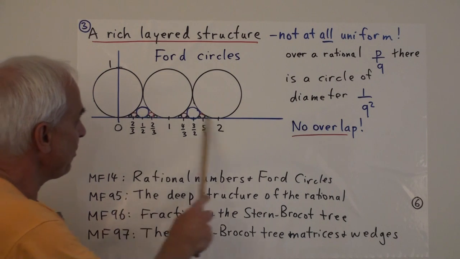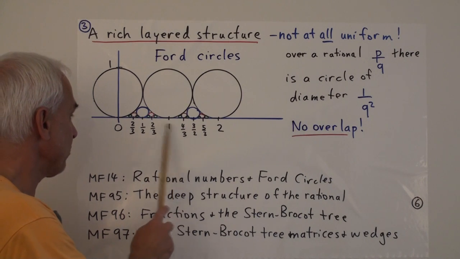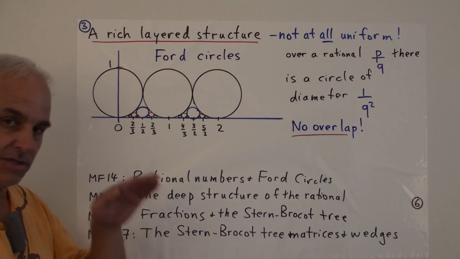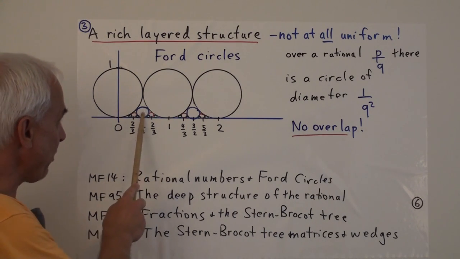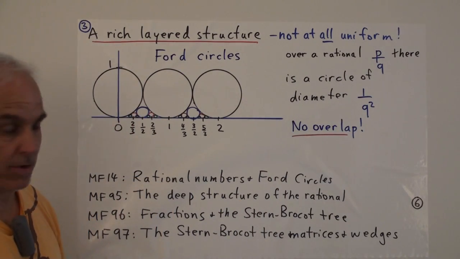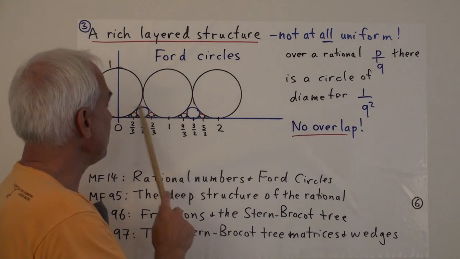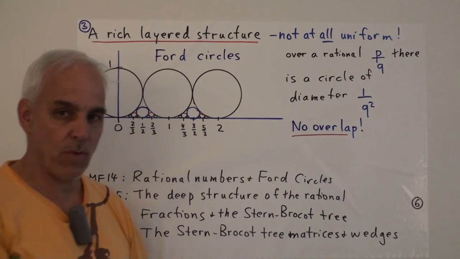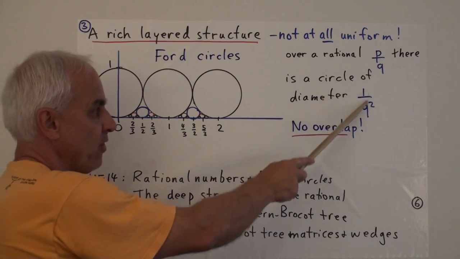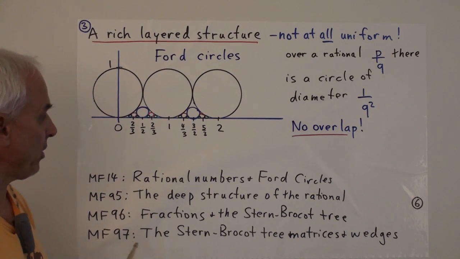The idea is that if here's our rational number line, and here's some rational number, say 1/2, then above this point we're going to sit a circle which is just touching the line, whose diameter is, if the rational number is p over q, where p and q don't have any common factors, 1 over q squared. So over 1/2 we're going to have a diameter of 1/4. This is 1 here, and so that's supposed to be a diameter of 1/4.